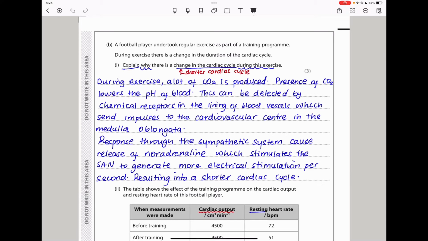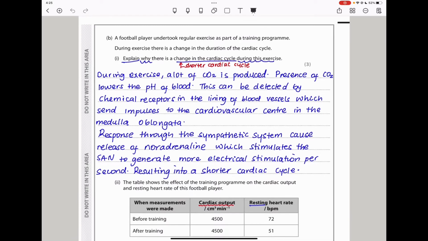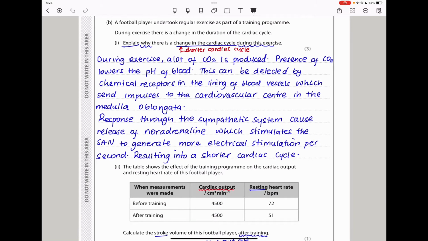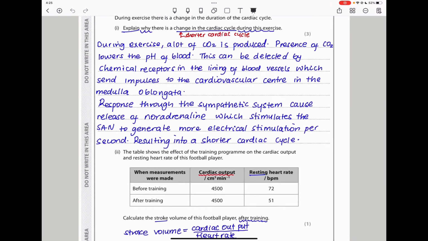This is going to be detected by the chemical receptors in the lining of the blood vessels, and these will send impulses to the cardiovascular center in the medulla oblongata of the brain. So the responses through the sympathetic system will cause a release of a neurotransmitter, noradrenaline, which stimulates the sinoatrial node to generate more electrical impulses, or more electrical stimulation per second, and this will cause a shorter cardiac cycle. So if you answer appropriately like this, you will get 3 marks for that.